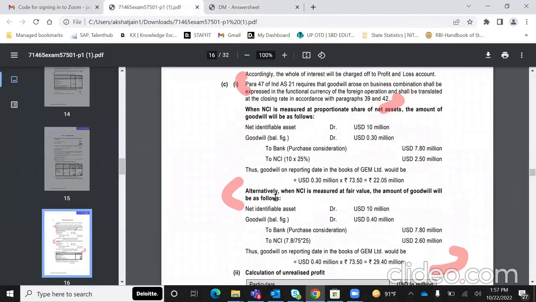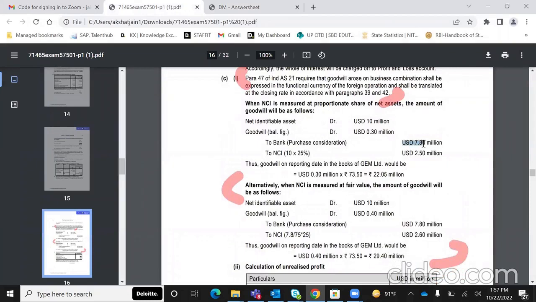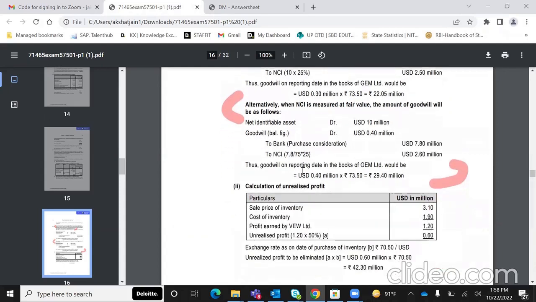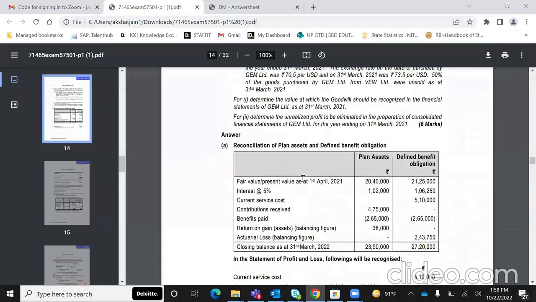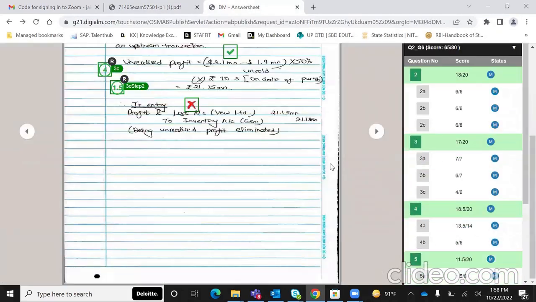सेकेंडली, ICAI ने क्या किया है, ICAI ने इधर assume किया कि अगर I'm paying 7.8 million as my purchase consideration for acquiring 75%, so fair value of the entire company would be 7.8 million upon 75%. Basically, it has been derived basis the purchase consideration itself, and then उसका 25% they've taken for the NCI. So ICAI ने इस केस में NCI को measure किया using fair value also. So they've taken the purchase consideration as the basis to calculate the fair value of the NCI, which can be a reasonable approach. So you all can follow this in examinations also. So इसलिए मुझे 2.5 दिए 3 में से, 0.5 marks मेरा इधर काटा है.